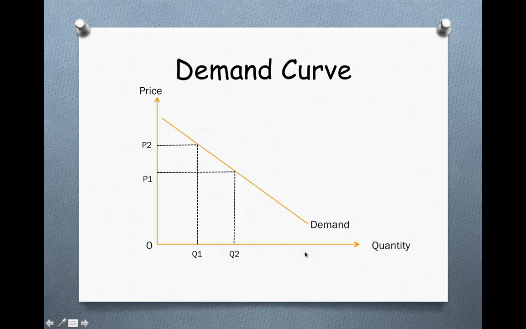And the same can be shown on a curve, a graph where we see a downward sloping demand curve. We see when price increases from P1 to P2, our quantity has decreased from Q2 to Q1. So when our price increases, we move from this point to this point here, which shows a quantity decrease from Q2 to Q1. This shows a negative relationship. So keep in mind very clearly that a demand curve will always be a downward sloping curve.